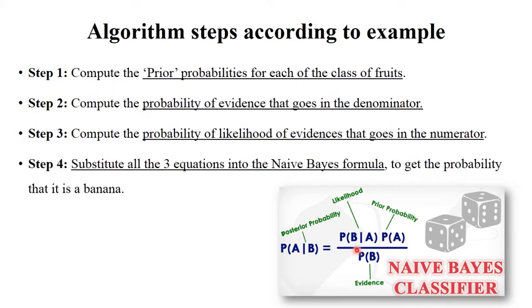Second step is you need to find out probability of B. This is your second step. Third step is you need to find out probability of B given that A. And after inserting all the values into this equation, you need to find out probability of A given that B. So this algorithm we use in Naïve Bayes classifier, and these are the algorithm steps.